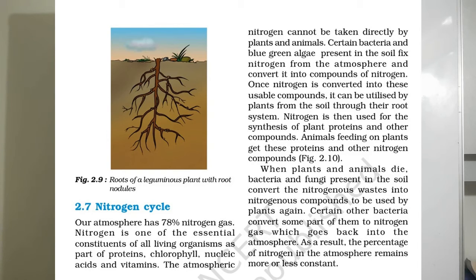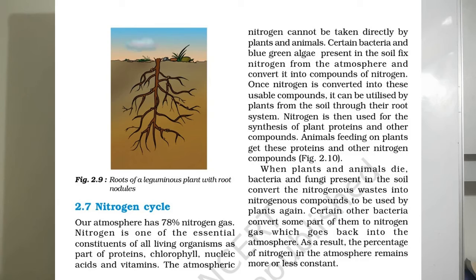Certain bacteria and blue-green algae present in the soil fix nitrogen from the atmosphere and convert it into compounds of nitrogen. Once nitrogen is converted into these usable compounds, it can be utilized by plants from the soil through their root system. Nitrogen is then used for the synthesis of plants' proteins and other compounds.